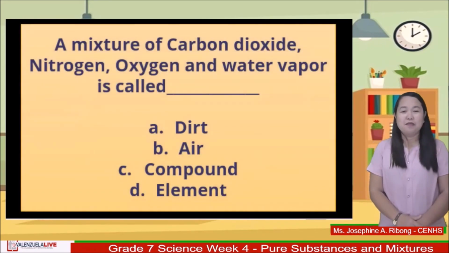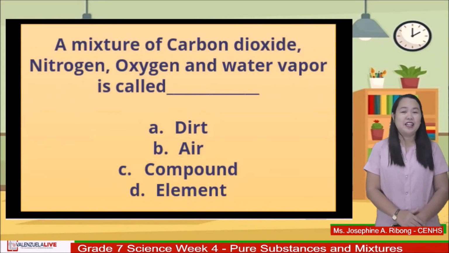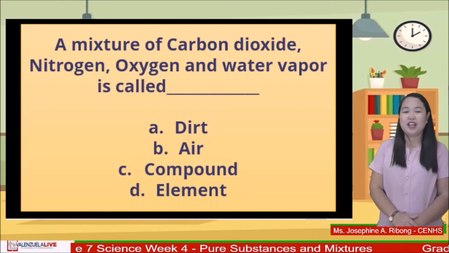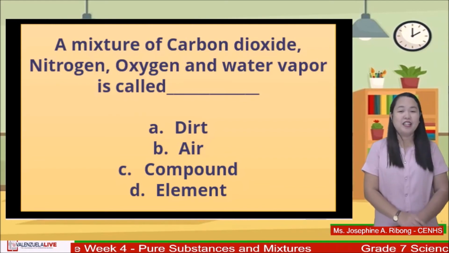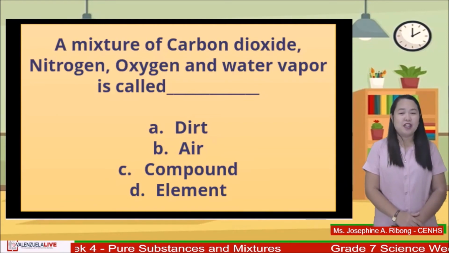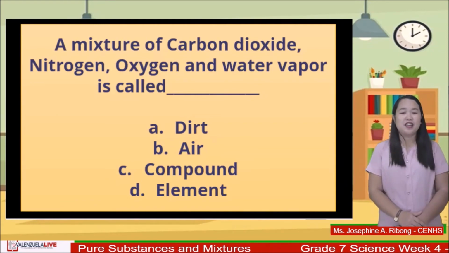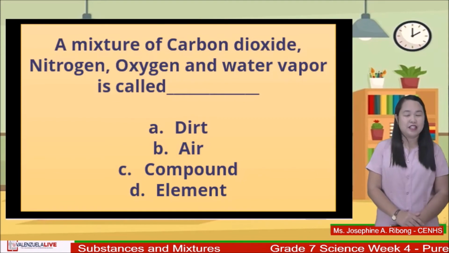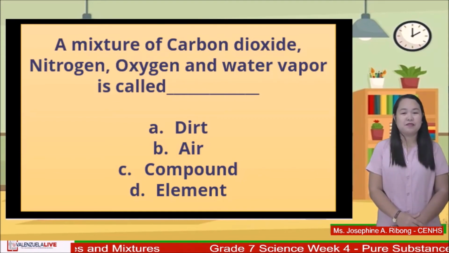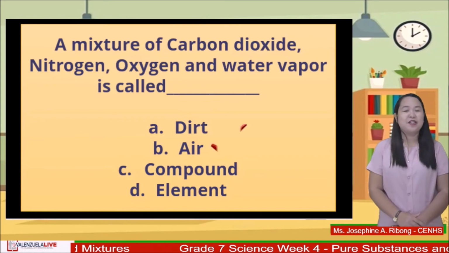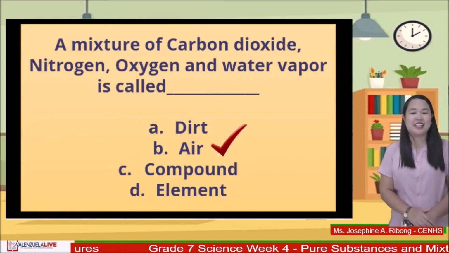Next, a mixture of carbon dioxide, nitrogen, oxygen, and water vapor is called blank. Is it A, dirt, B, air, C, compound, or D, element? The answer is letter B. Great job, grade 7 learners.